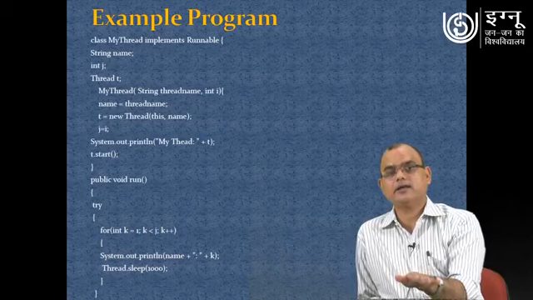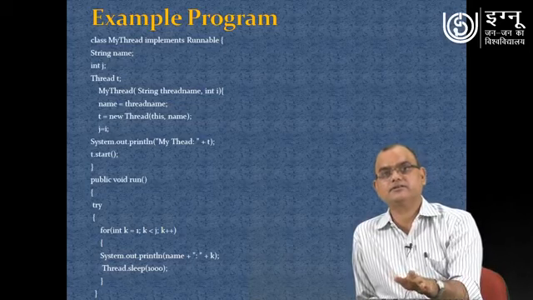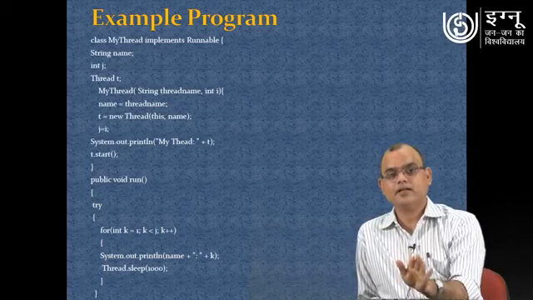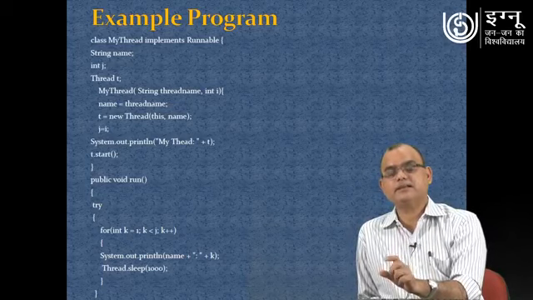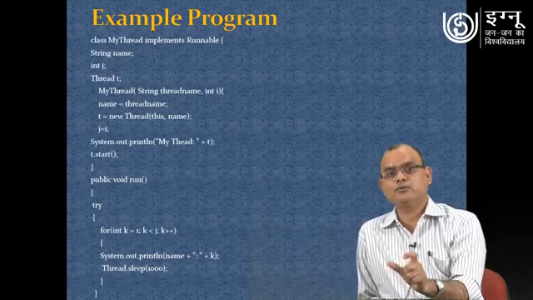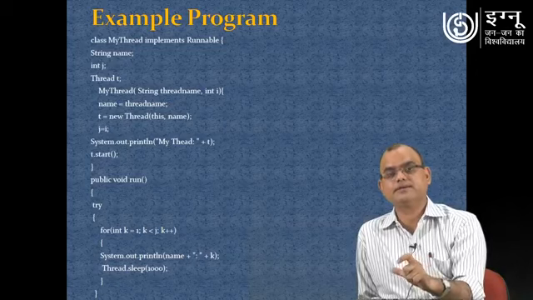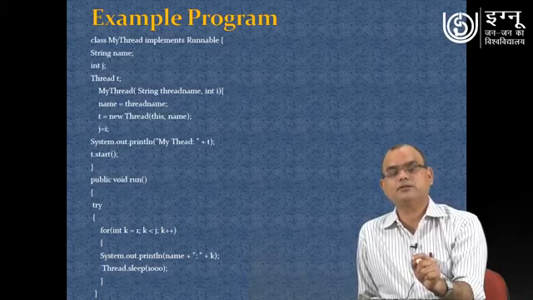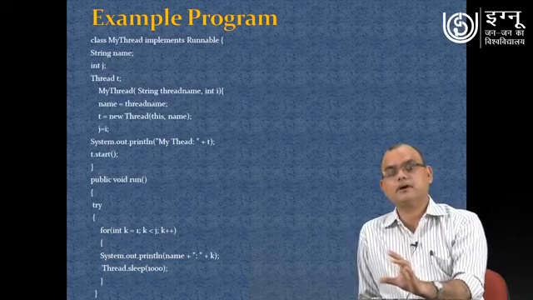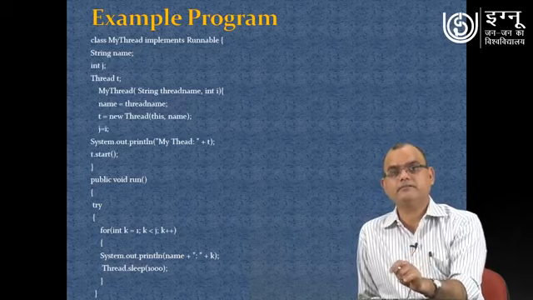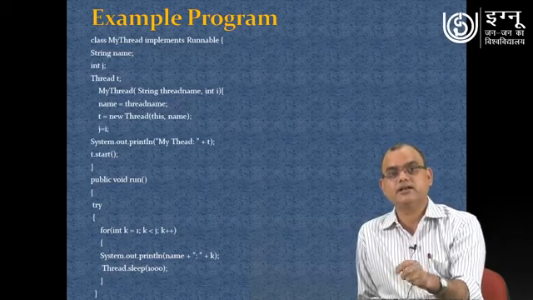And another method is used there, that is thread.sleep. This sleep method is basically going to pause that particular thread for some specific moment of time, and that specific moment of time is here 1000, so it is going to pause for 1000 milliseconds. So the unit of the time which is passed in the sleep method is milliseconds.